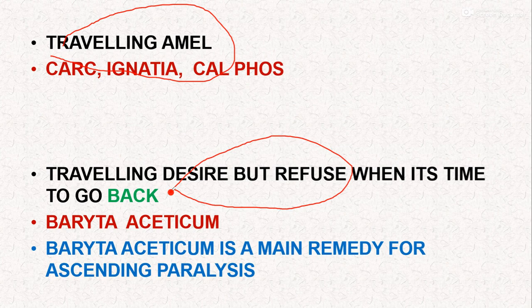And it is also said, and we have obviously along with the Baryta symptoms, used in the type of a paralytic condition. Baryta aceticum is known as one of the most important remedies in ascending paralysis, meaning the paralysis going towards the upside.